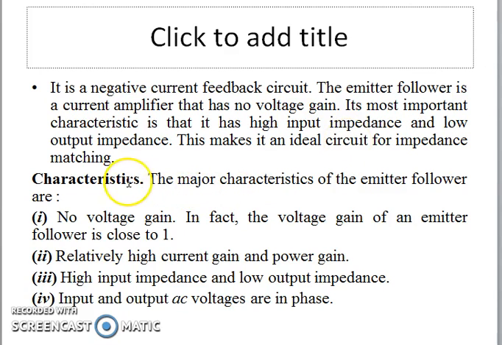So what are the characteristics of the emitter follower? The first characteristic is that it has no voltage gain. The gain of the emitter follower is very close to 1. It has high current gain and power gain, high input impedance and low output impedance. Input and output AC voltages are both in phase.